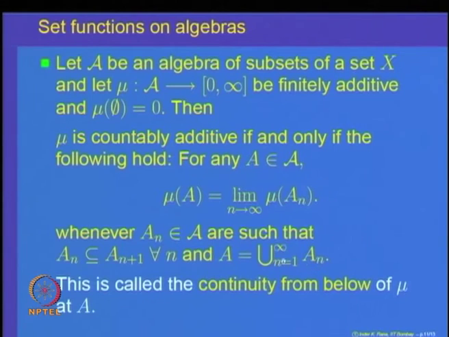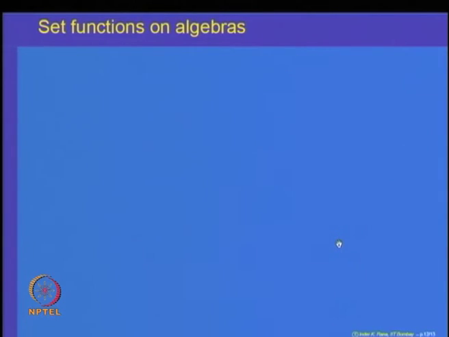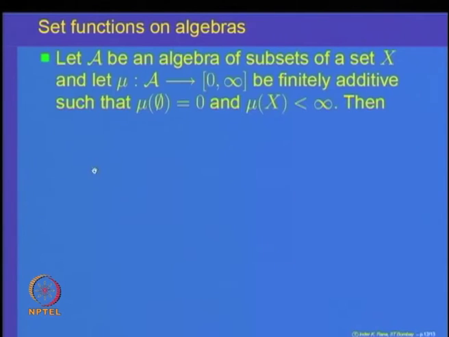From below, there is a corresponding result for sequences which are decreasing. So, let us state that result and prove it also: if A is an algebra of subsets of a set X and mu is finitely additive, the conditions are the same as before, plus we want the additional condition that mu of the whole space is finite.